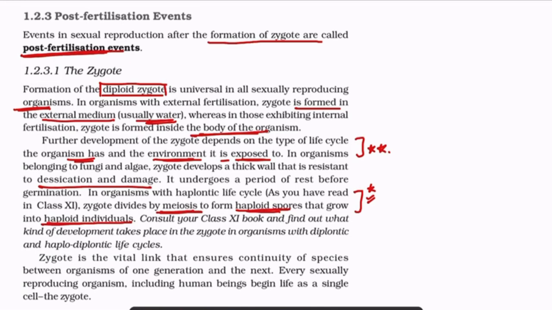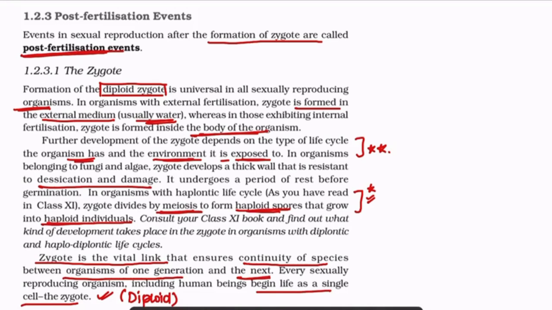Now, the zygote is a vital link that ensures continuity of the species between organisms of one generation and the next. Every sexually reproducing organism, including human beings, begins life as a single-cell zygote, which is diploid. Zygote is universally diploid, we must remember that.